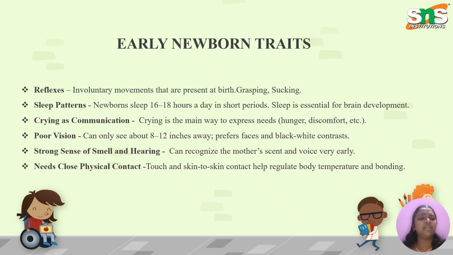Okay, next is sleep pattern. A newborn sleeps 16 to 18 hours a day in short periods. Okay, for the first 3 months, the child will mostly sleep. They will sleep at least 16 to 18 hours in a day. So most of the time during the 1st to 4th month, the child will be mostly sleepy. Okay, not continuously. Maximum 16 to 18 hours, the baby will be asleep, because sleep is essential for their development, especially for brain development.